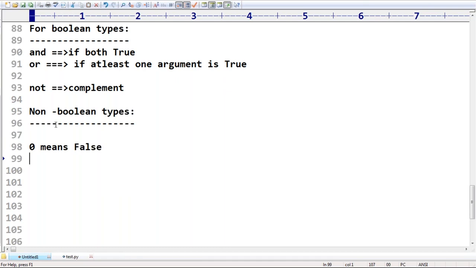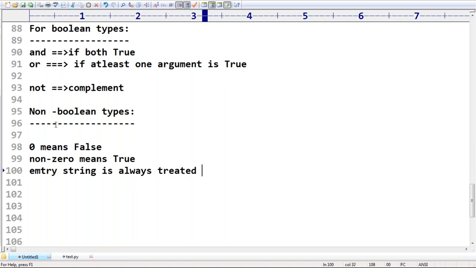Remember this, if you are using zero anywhere, it is by default considered false. Non-zero is always considered true. Next, an empty string is always treated as false only.